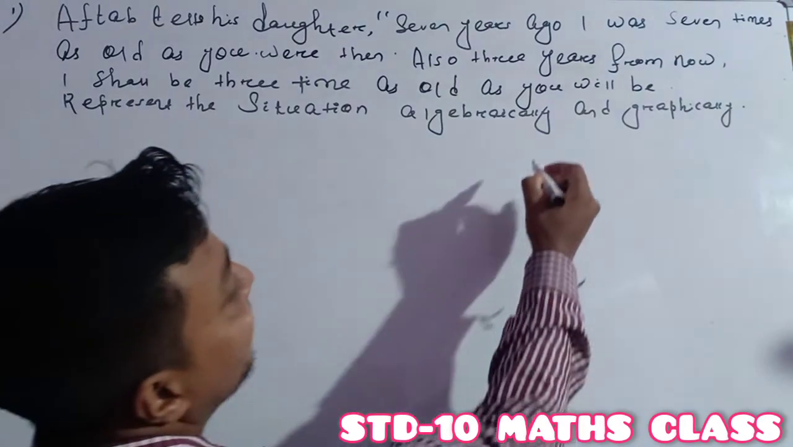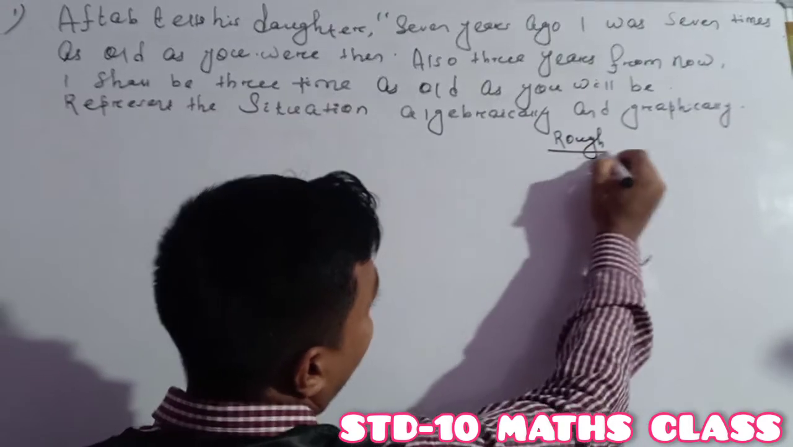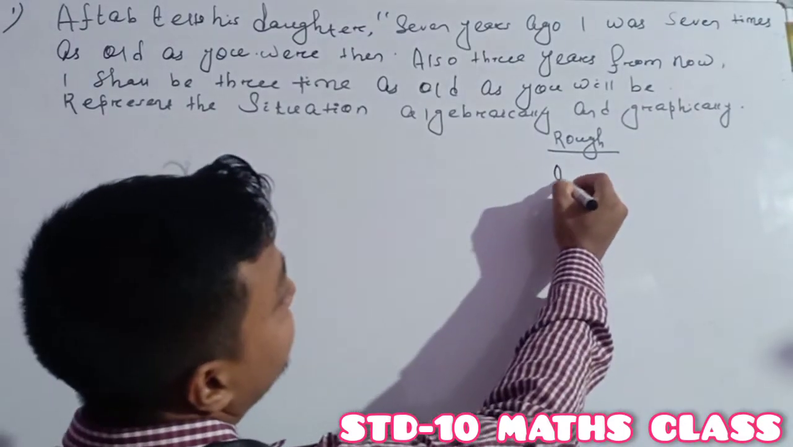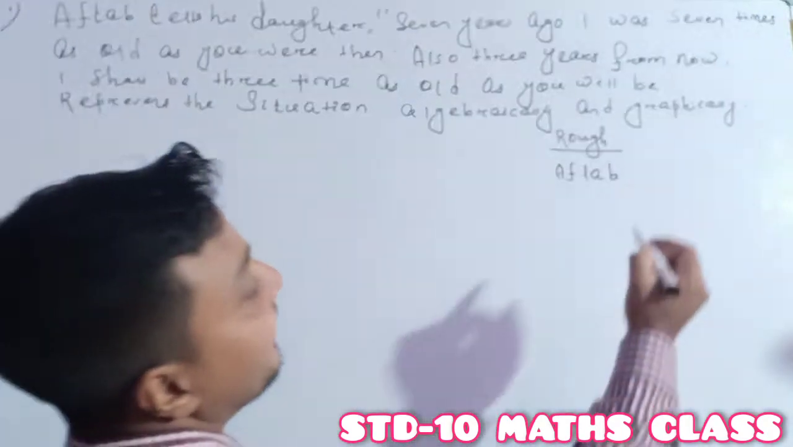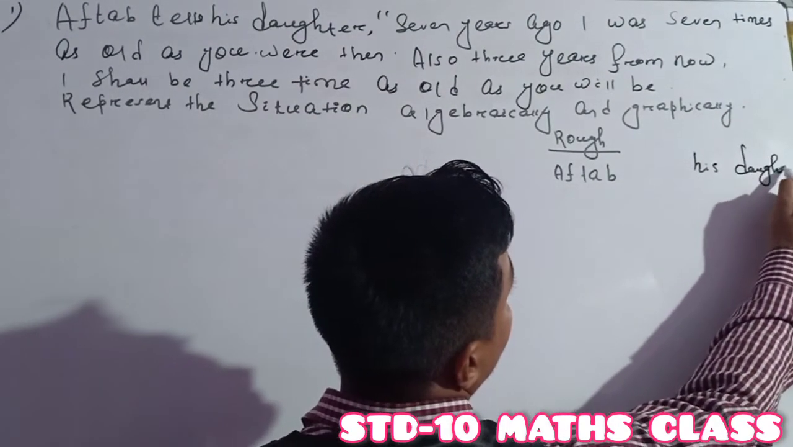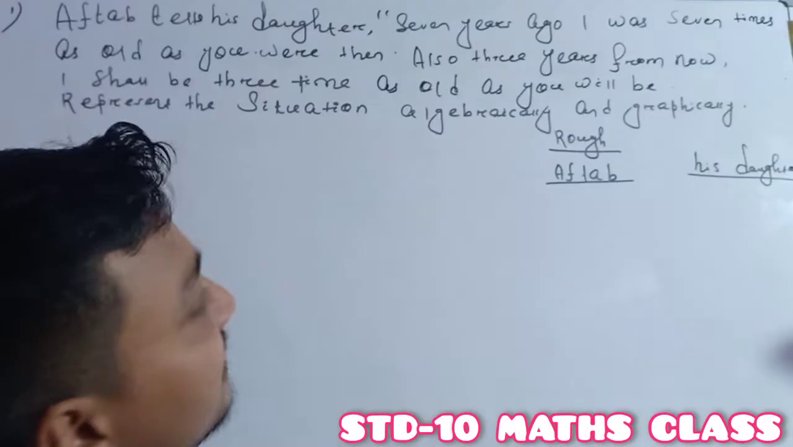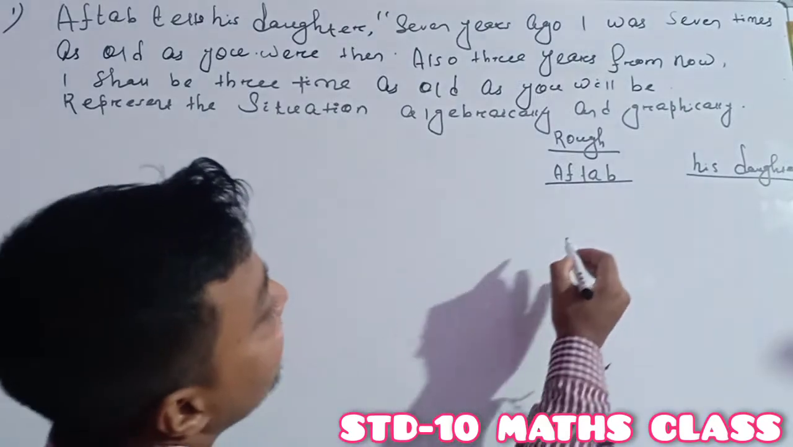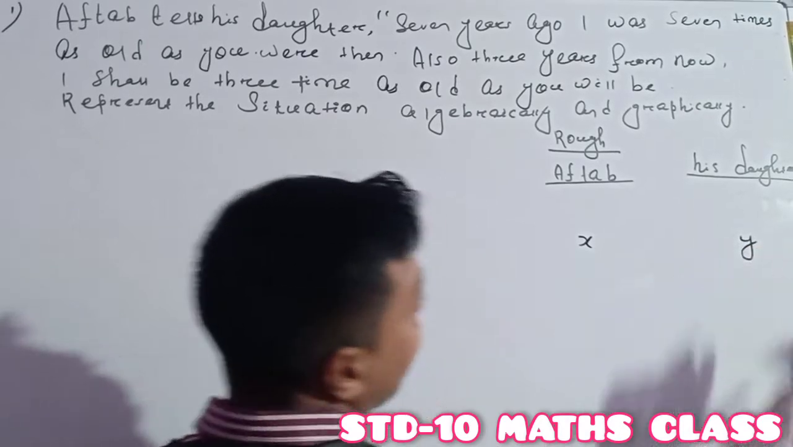Actually, here two characters are given. Here I am doing the rough work. One is Octave, and another character is his daughter. Suppose the age of Octave now is X and the age of his daughter now is Y.